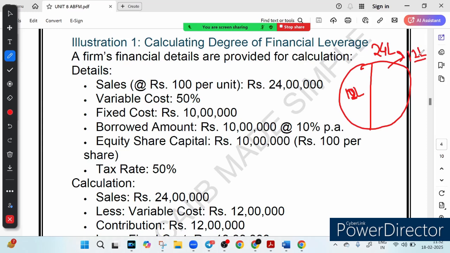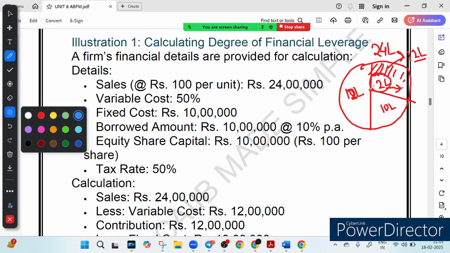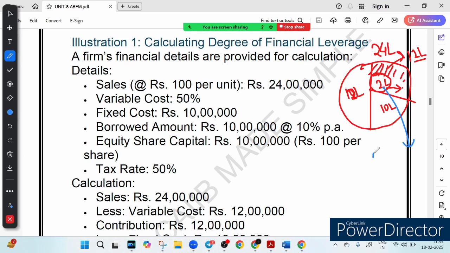Right. Now fixed cost. So this portion is fixed cost. So this fixed cost is how much? 10 lakh. Right. So what is your EBIT? So EBIT is this shaded portion. This is nothing but out of 24, out of 12, if you subtract 10, you will get 2 lakh. So this 2 lakh is our EBIT, right? You can see this 2 lakh is our EBIT. So using the graph, you need not remember any formula. You can just answer it.